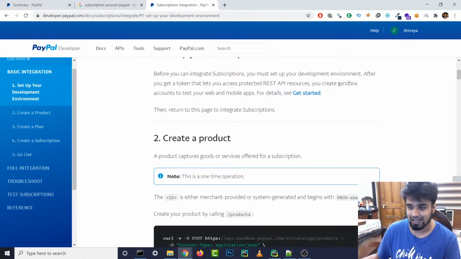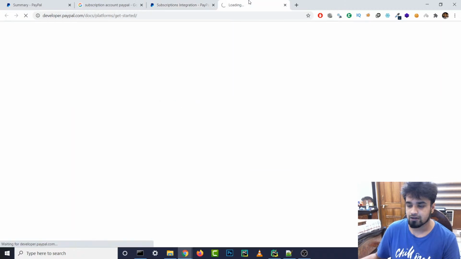But if I create sandbox accounts and then tell you how you can replicate that on live ones, it will be much easier for me to show you. What a sandbox account means is basically fake accounts, right? PayPal gives us fake accounts so that we can test our application and see how payments actually work behind the scenes. Then we just need to change a little bit of things to test our web and mobile apps. So let's see how we can create a sandbox account and everything.